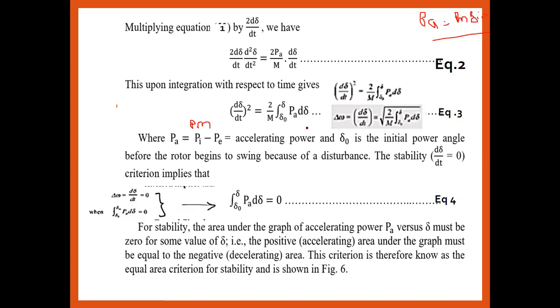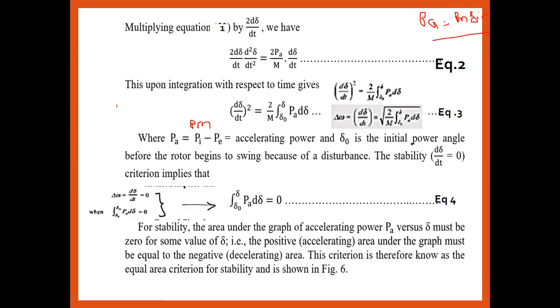Pm minus Pe, that is the accelerating power, and delta 0 is nothing but the initial power angle before the rotor begins to swing because of the disturbance. Under the stable or initial condition, the disturbance should not be there. Under that case, the delta value is equal to delta 0. So under that condition, the stability criterion implies d delta by dt is equal to 0.